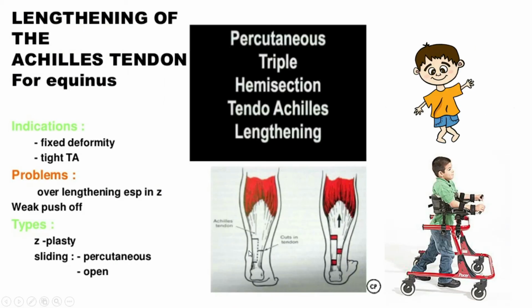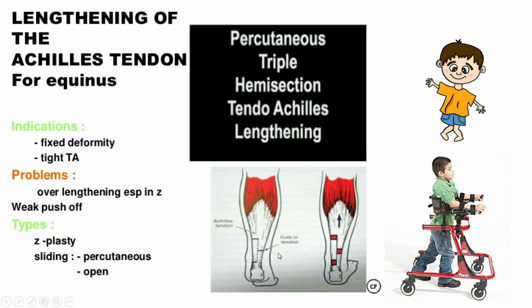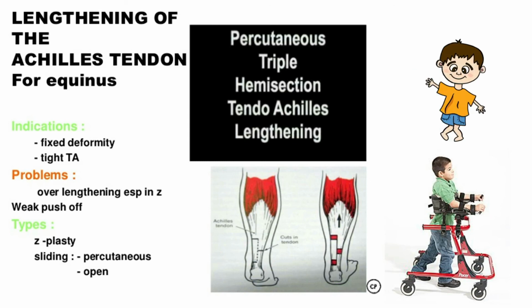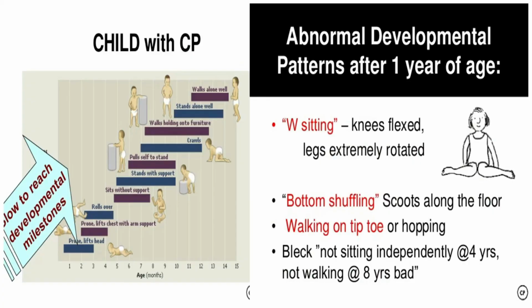Now lengthening of the Achilles tendon is quite good for this type of child, or it can be done by percutaneous or hemisection of the Achilles tendon, and the aiding of the CP child will give a very fantastic result. So early diagnosis of CP child and specialized surgery in the timing of the surgery is the key of this success. But for my advice, please take help of a good neurologist. You have to refer it to the pediatric orthopedic surgeon who is used to doing this job with an expert hand.